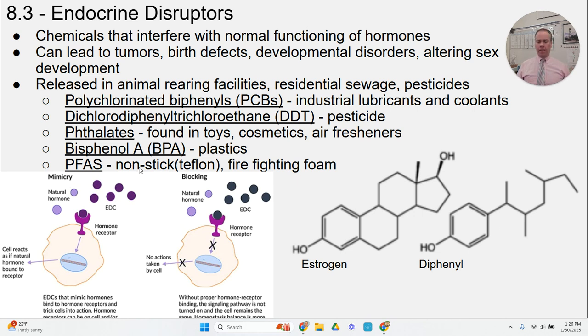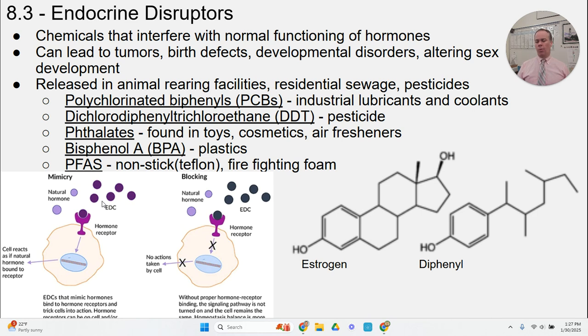They can either mimic the action of the hormone. We see that here on the left-hand side. We have a receptor molecule on a cell that typically binds to a hormone produced in an organism, and that causes some reaction within the cell. That's how hormones work. Some of these endocrine disrupting chemicals mimic the shape of the natural hormones and basically have the same impact. They trick cells into taking a certain action even though the hormone is not present in the blood, because this endocrine disrupting chemical is there mimicking the action of natural hormones.